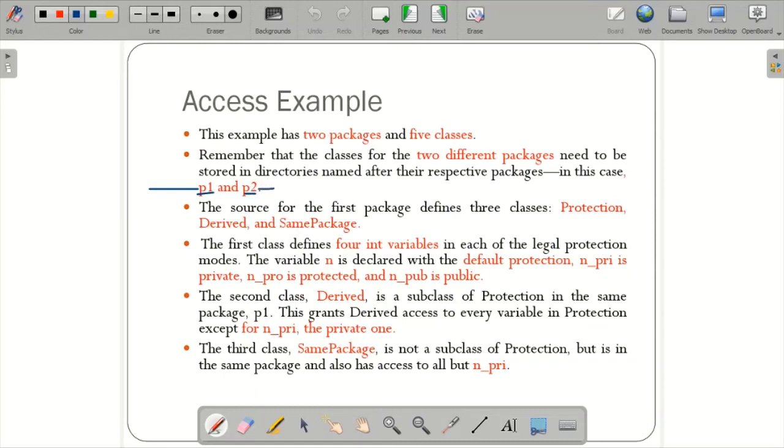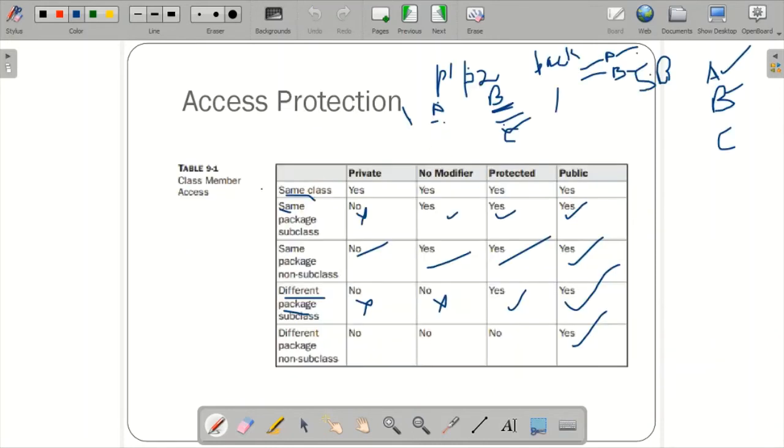Within this I have 2, within this I have 3 classes. So the source of the first package defines the classes protection, derived, and same package. These are the class names. Protection is an example for the same class. Same class, that is, within the class, if you define private, no modifier, protected, or public, whatever the content is, it is accessible.